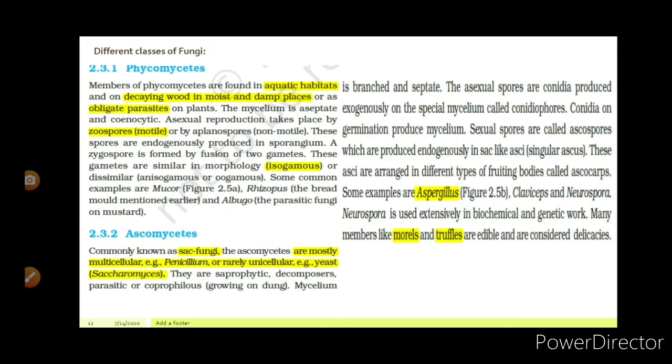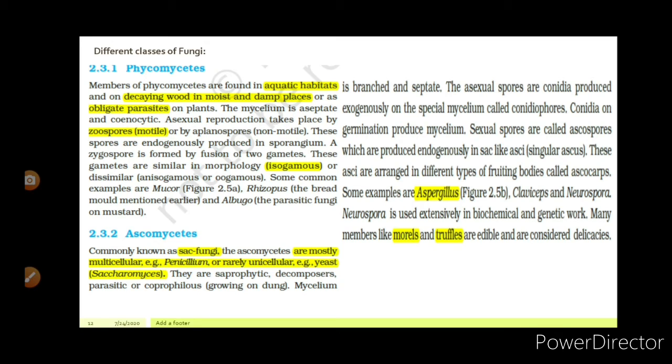Different classes of fungi. First one is Phycomycetes. Members of Phycomycetes are found in aquatic habitats and on decaying wood in moist and damp places, and as obligate parasites on plants. The mycelium is aseptate and coenocytic. Asexual reproduction takes place by zoospores, which are motile, or by aplanospores, non-motile. Zoospores are motile and aplanospores are non-motile. These spores are endogenously produced in sporangium. Okay.